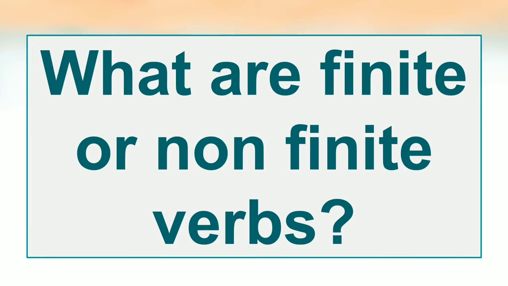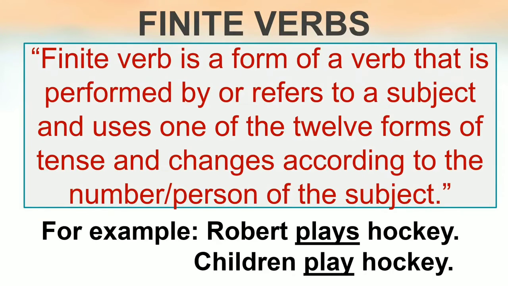Now let's discuss what are finite and non-finite verbs. Now see finite verbs. A finite verb is a form of a verb that is performed by or refers to a subject and uses one of the 12 forms of tense and changes according to the number or person of the subject.